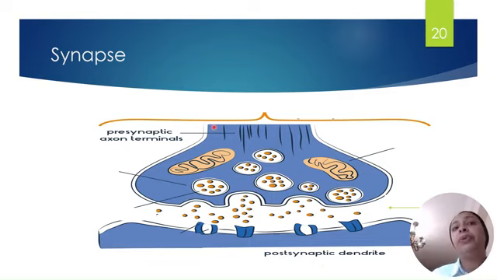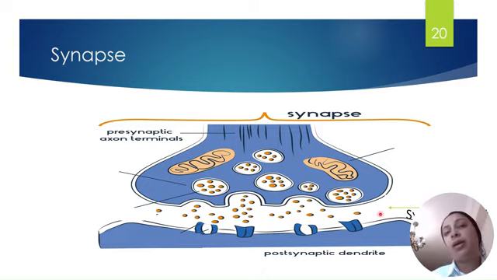The space between the presynaptic and the postsynaptic membrane is called the synaptic cleft.